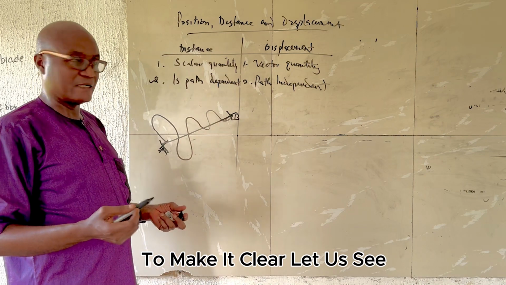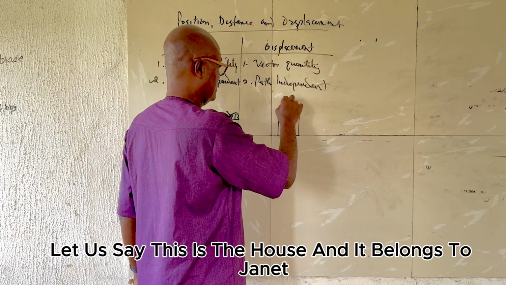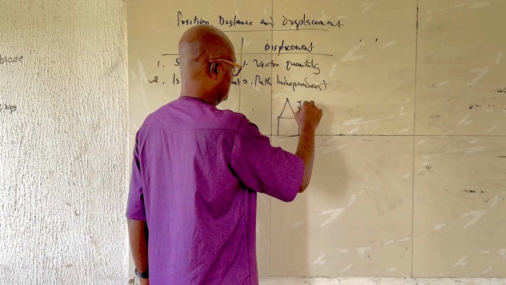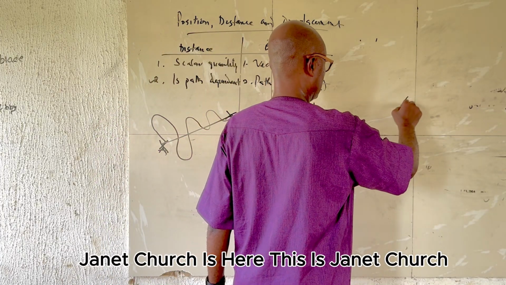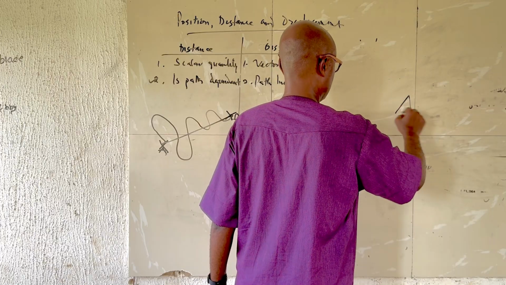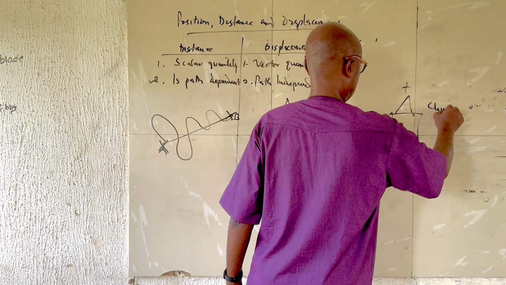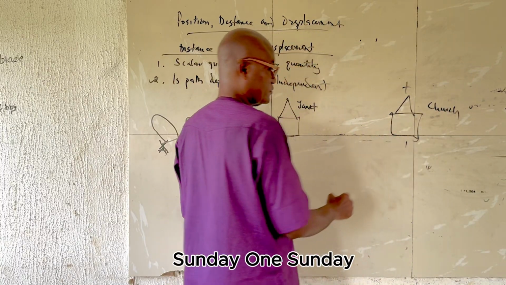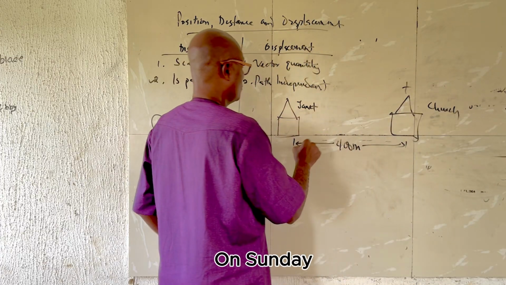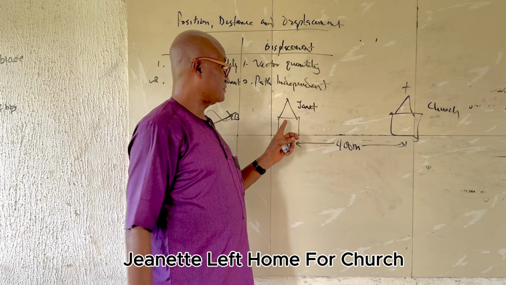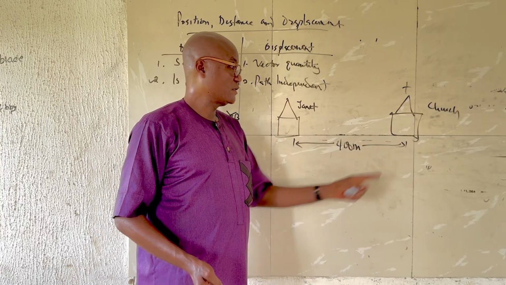To make it clearer, let us say this is a house and it belongs to Janet. Janet's church is here, which is 400 meters from home. Let's call this a church. One Sunday, Janet left home for church. She got to the church and discovered that she had forgotten her Bible at home. She now came back home.